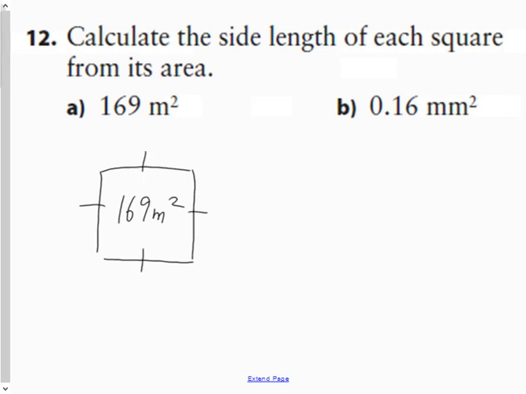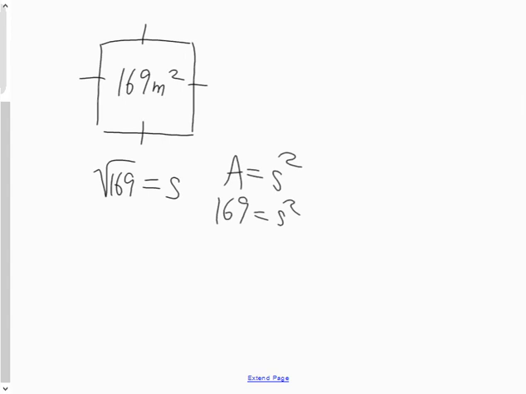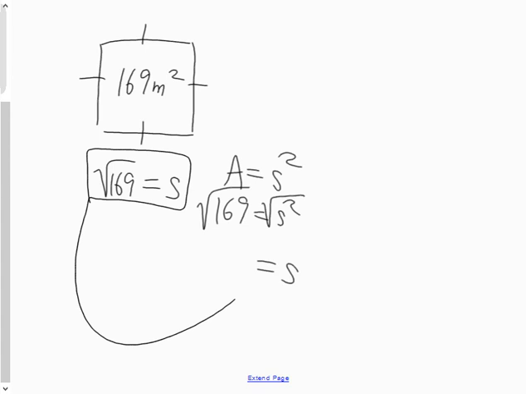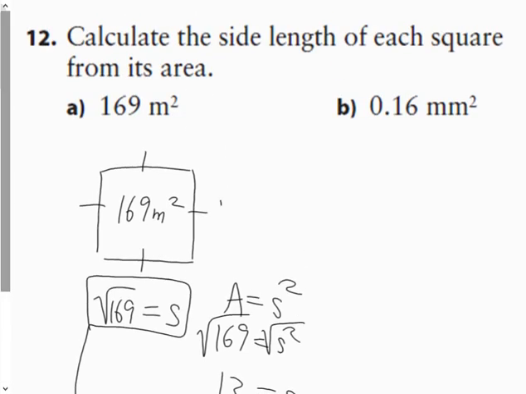Back in grade 8, you learned if you're given the area of a square, its square root, so the square root of 169, will equal its side length, or area equals side squared. 169 equals s squared. If you square root both sides, the square root of s squared is your side length, and the square root of 169 is 13. So therefore, what is your side length? It is 13 meters, because the square root of a square's area is its side length.